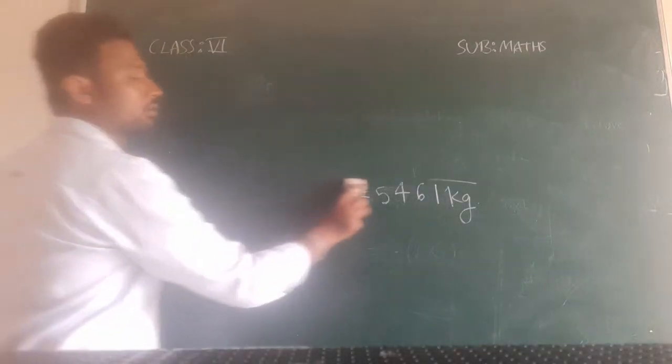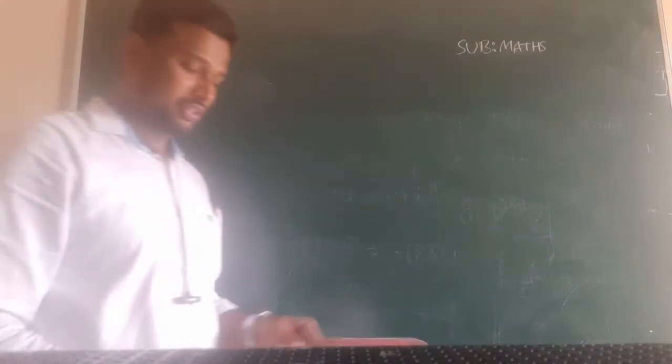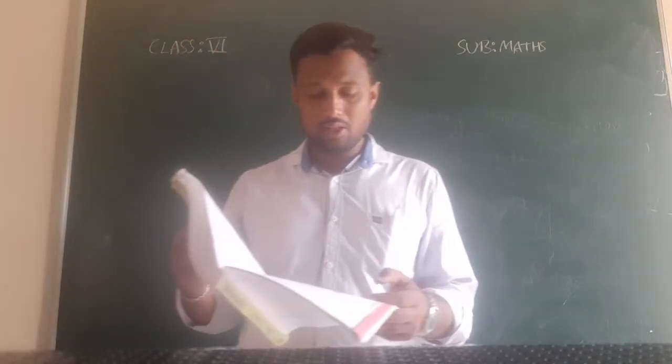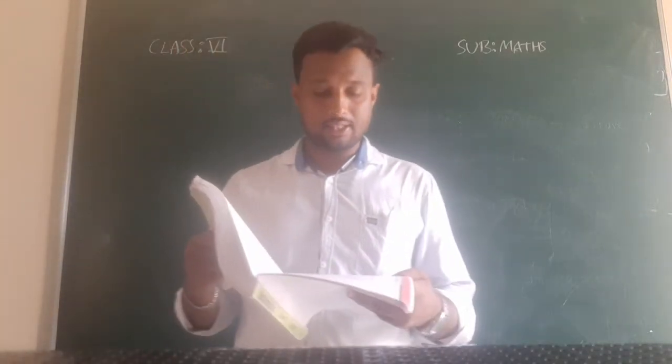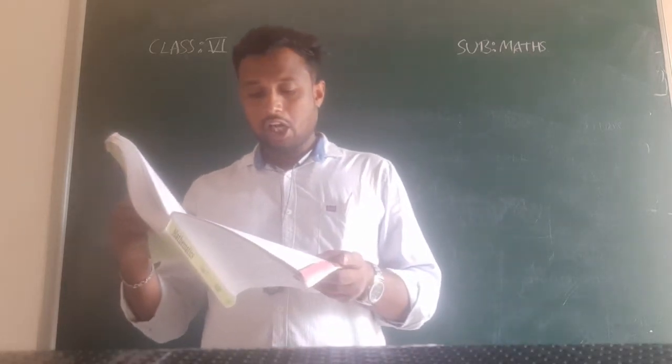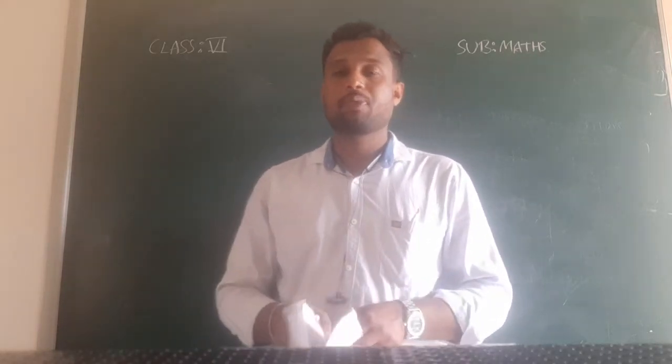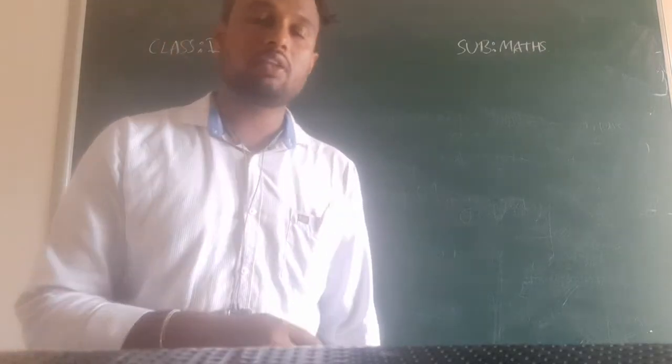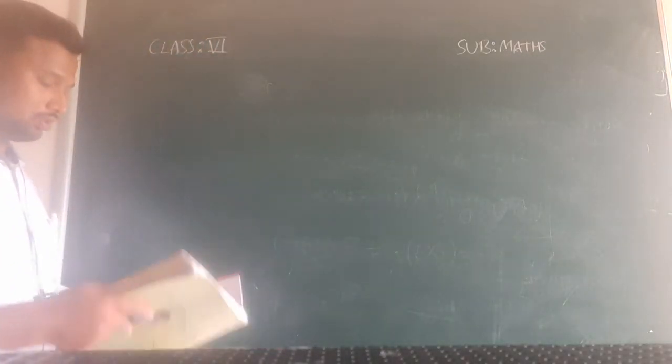Now second one, question number B. I will discuss two questions here, already one discussed. Now I will discuss one more, that is the second question. Can you find total money Raman got by selling apples? For this they have given how much he sold in total.